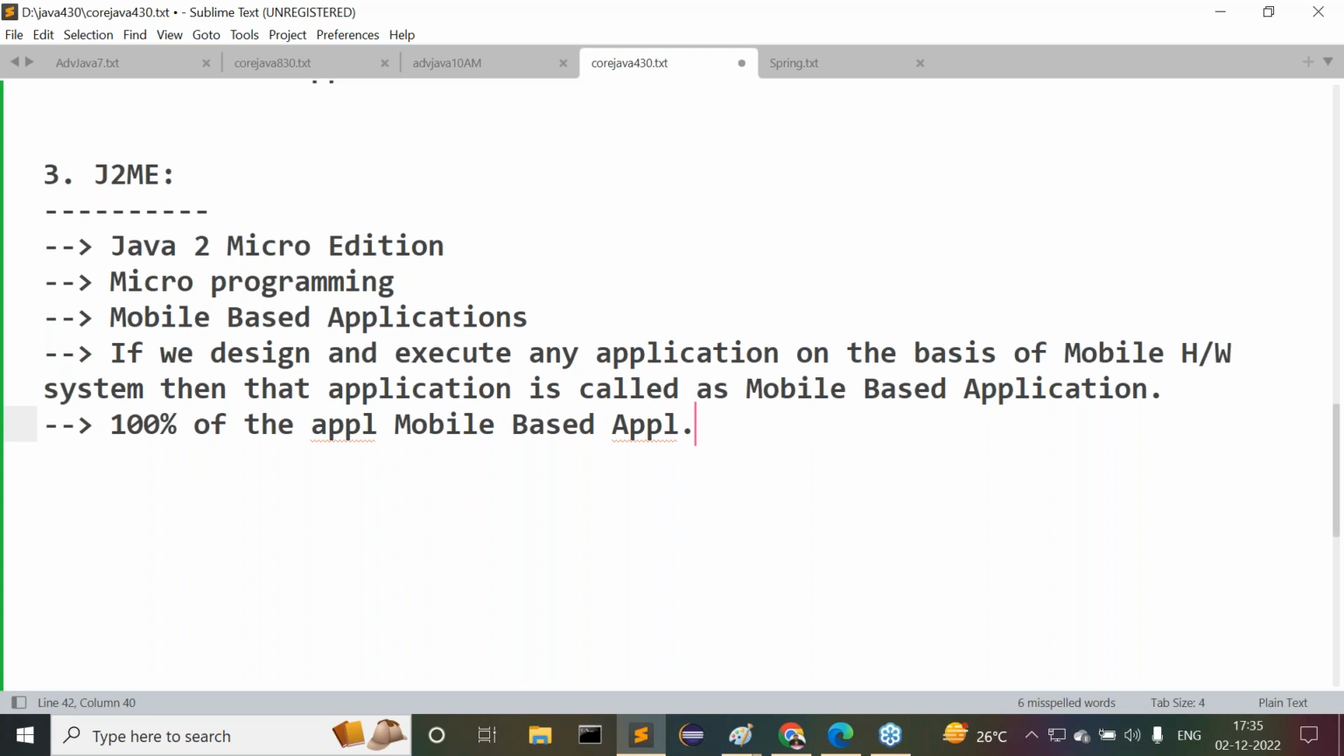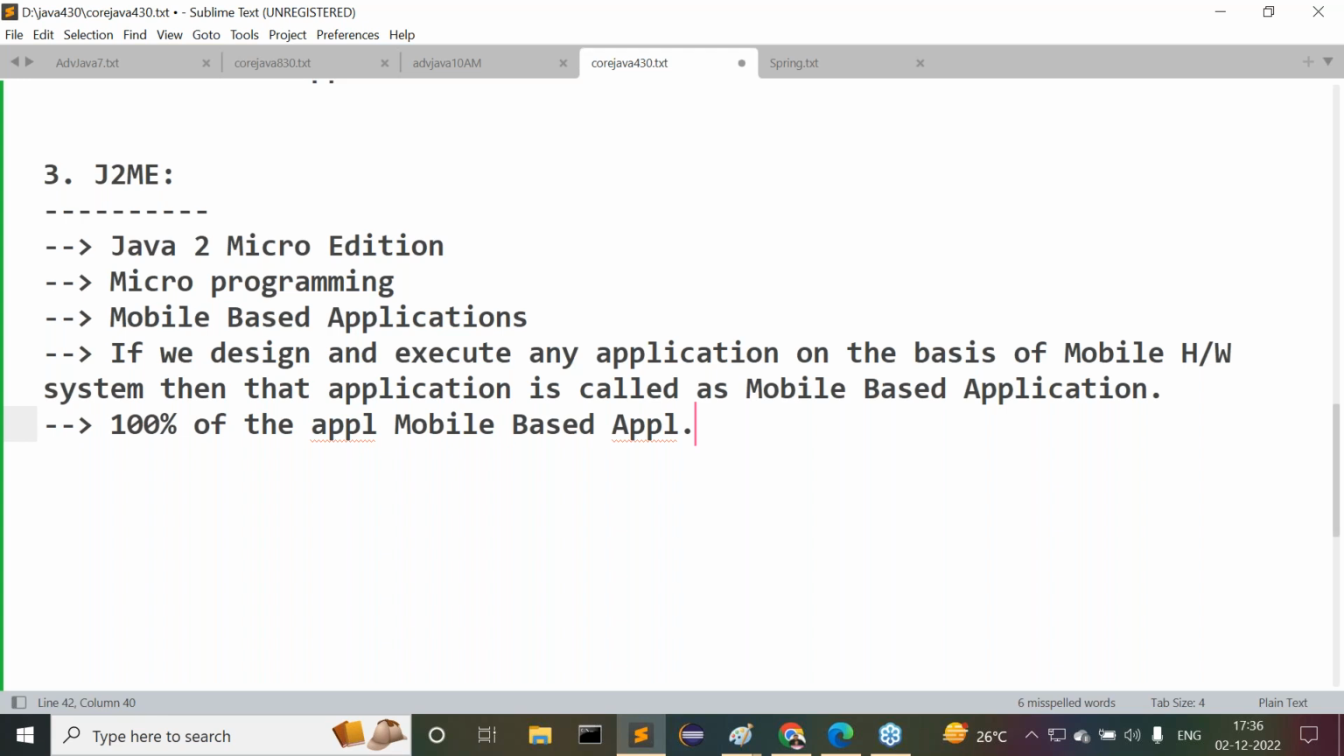Then one app is identified. Where the install button is coming, we have to click on that install button. When I click on the install button, the Swiggy app automatically installs on my mobile device. That is an application, a mobile application. The Swiggy application that we installed is a mobile based application.